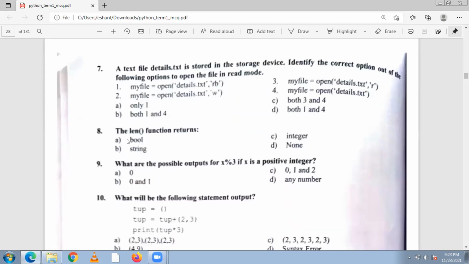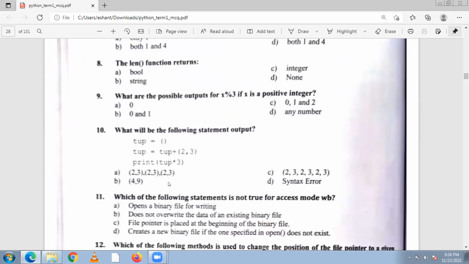Now question number 8, the len function returns. The len function always returns an integer value. Now question number 9, what are the possible outputs for x mod 3 if x is a positive integer? If x mod 3, that means 0, 1 and 2. So C is the right answer for positive integers.